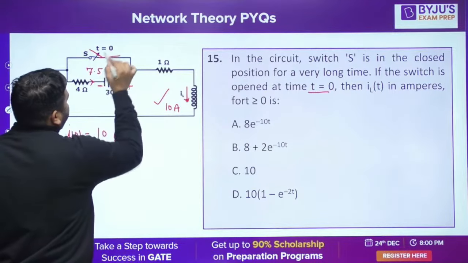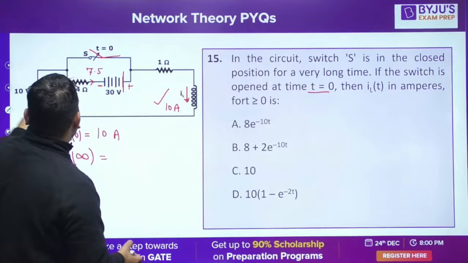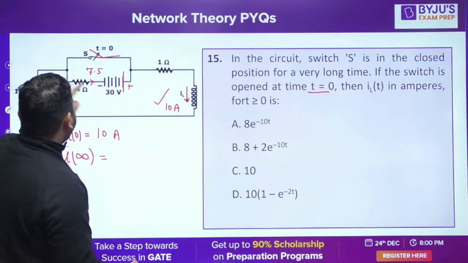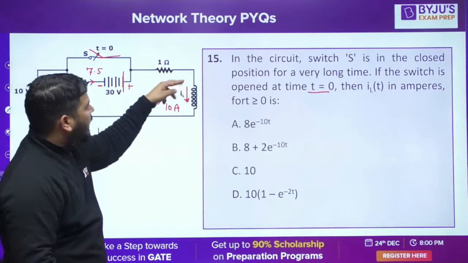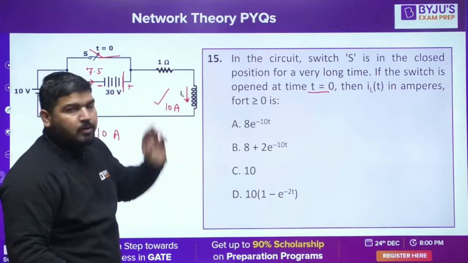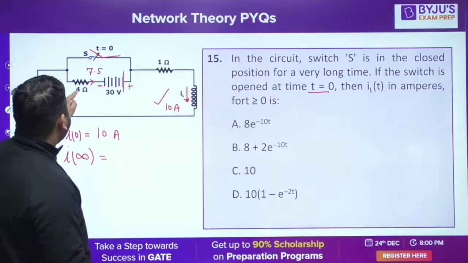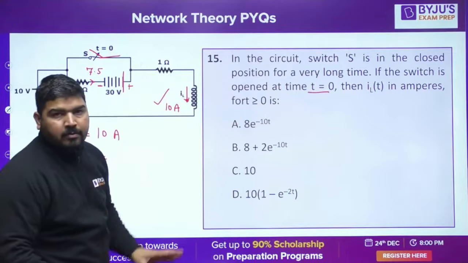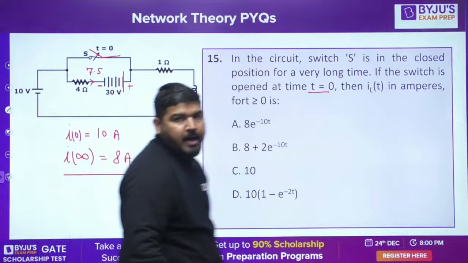If you go via this path, the total voltage is 10 plus 30, that is 40 volt, and under steady state it is again shorted. Now how much current will flow? 40 divided by the total resistance, that is 5, so it will be 8 ampere. So under steady state the current will be 8 ampere.